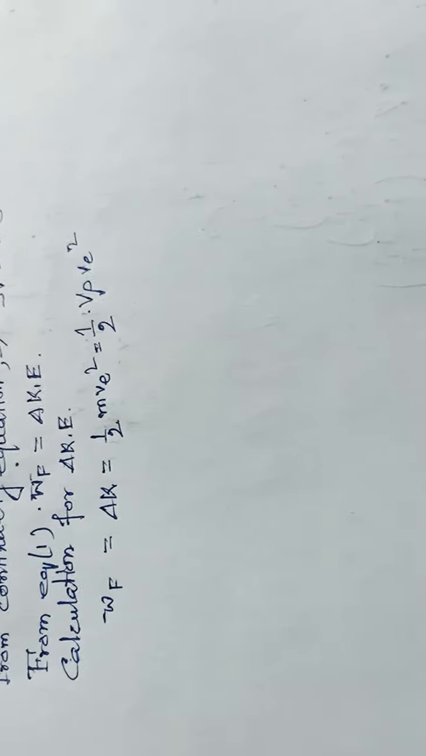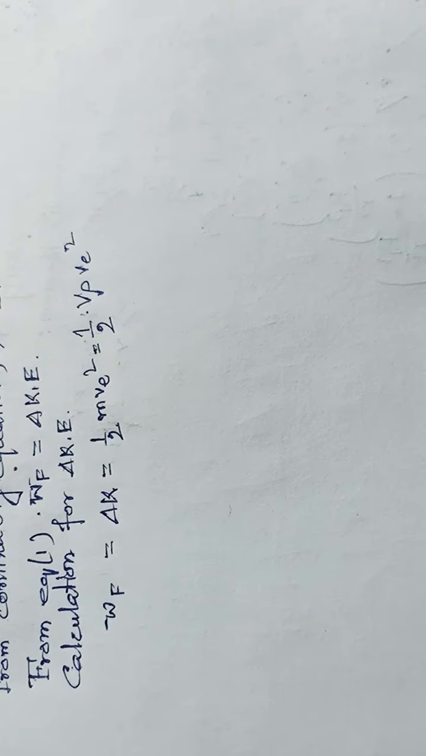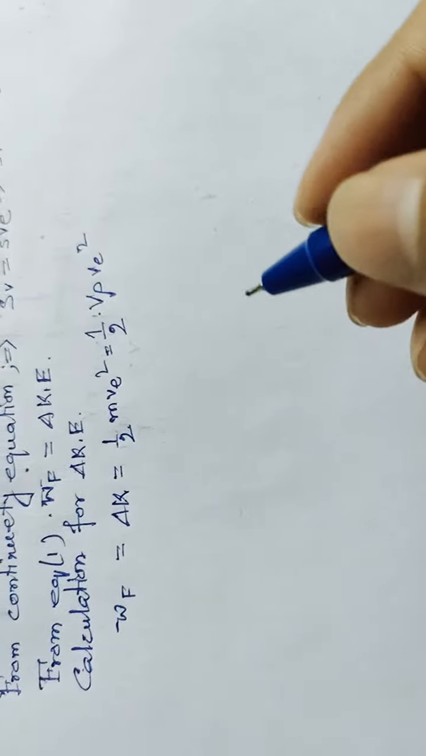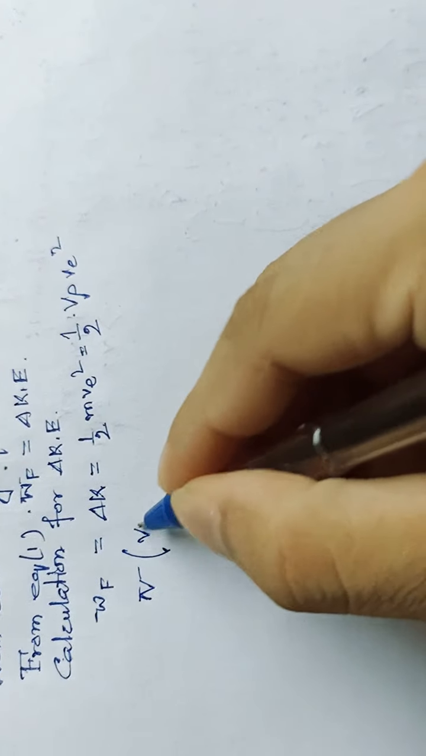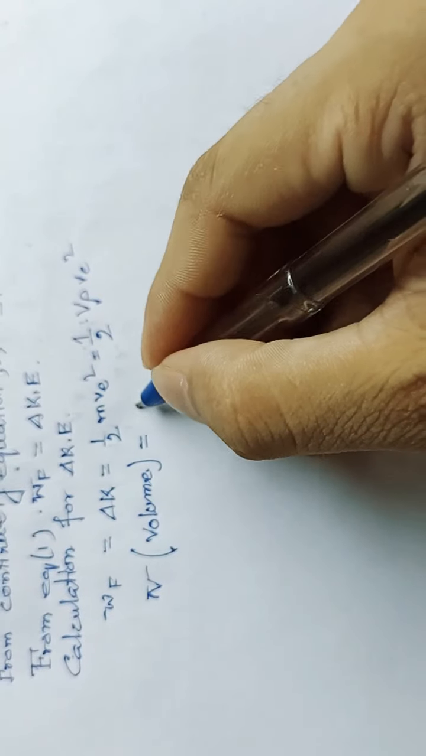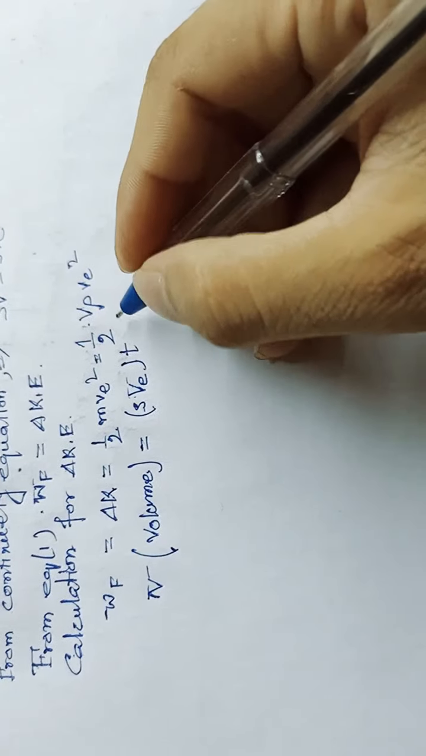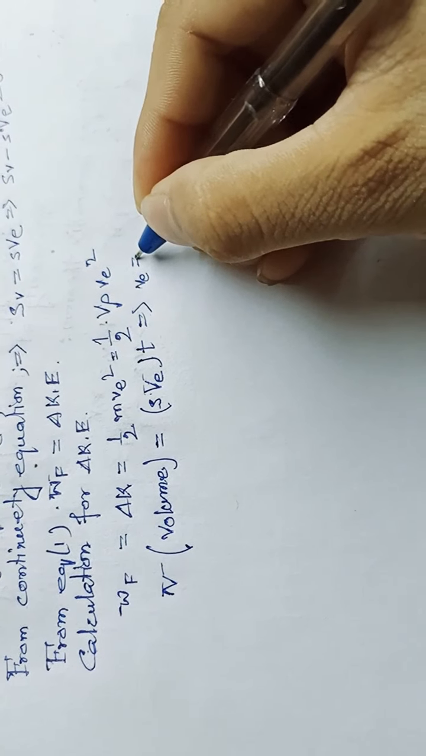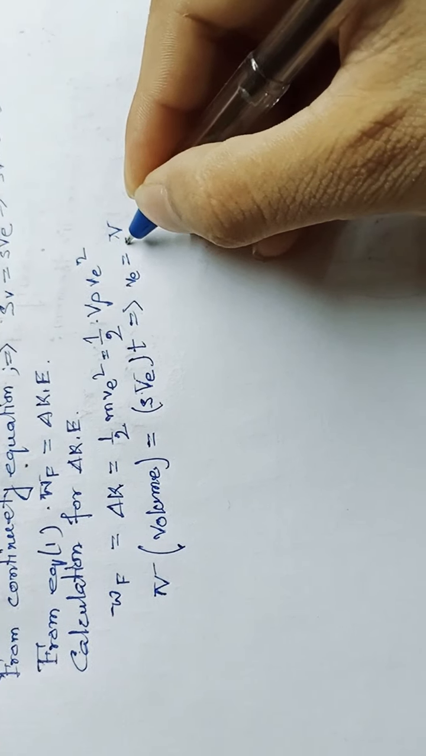Now from the equation of continuity, using the volume conservation, suppose T is the time taken to eject out, so the volume V will be equal to the area into the velocity of efflux, s into VE into T, or we can write the velocity of efflux VE equal to V divided by sT.